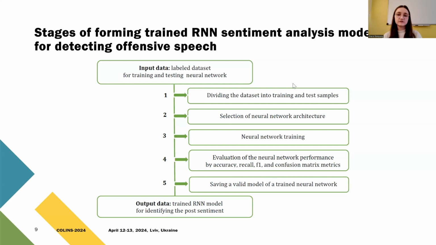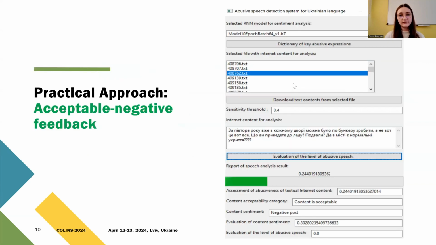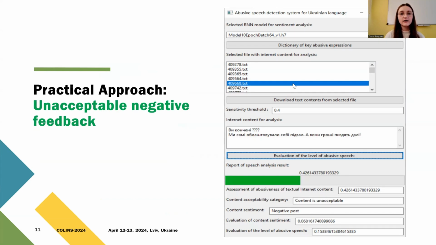Here you can see stages of forming trained RNN sentiment analysis model for detecting offensive speech. Also, we developed software, and here you can see some practical approach. For example, the acceptable negative feedback was given, and unacceptable negative feedback was given and calculated.